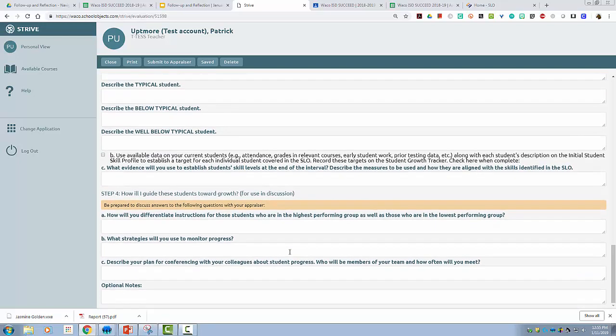You can see at the end of the year you'll come back again and talk about how you work towards achieving the student growth goal and what sort of plans you put in place and how you monitor that progress. So you'll come back and do step 4 as you approach your end of year summative conference as well.